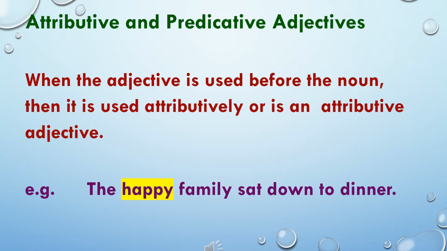Most of the adjectives can be used in two positions. When the adjective is used before the noun, then it is used attributively or is an attributive adjective. In the following sentence, the happy family sat down to dinner. Here, the adjective happy is used before the noun family. So, we can say that it is used attributively or is an attributive adjective.